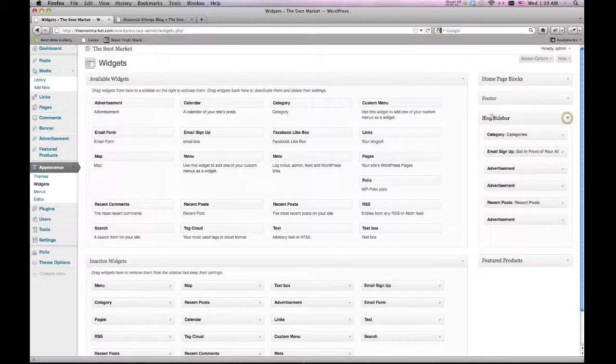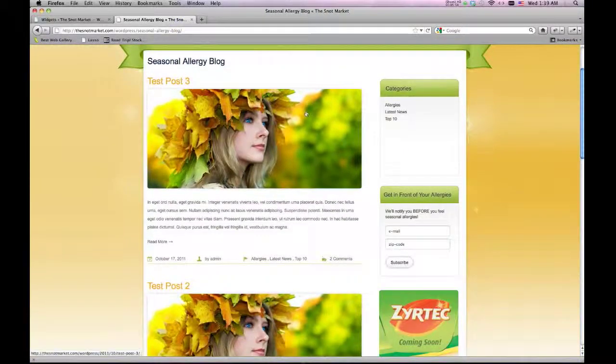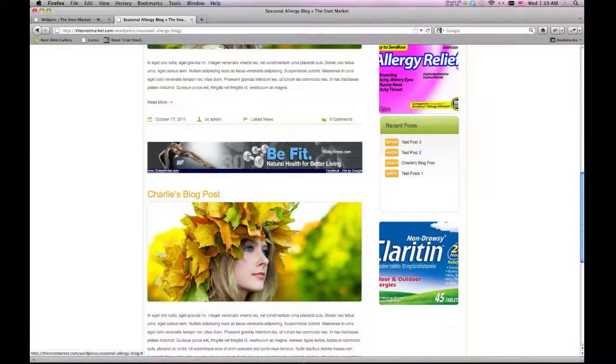Okay, so if I open this, I'm going to see 1, 2, 3, 4, 5, 6 widgets. And then if we look back at the blog sidebar on the front end, we see 1, 2, 3, 4, 5, 6. Exactly what we have.